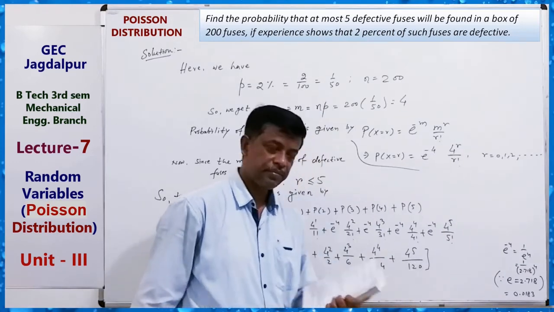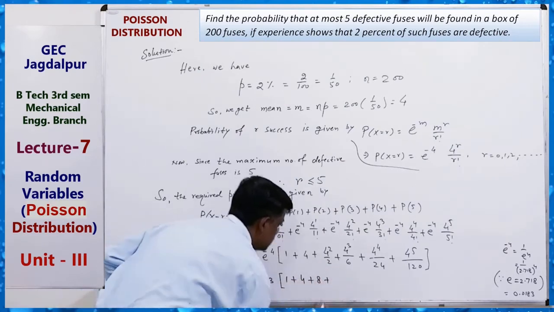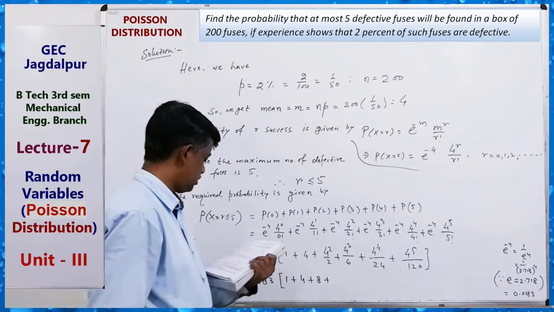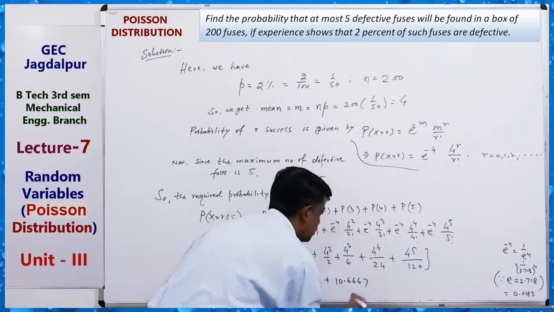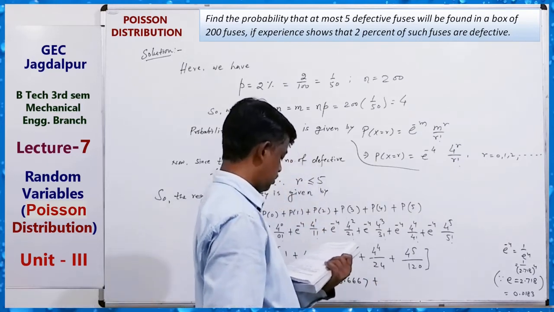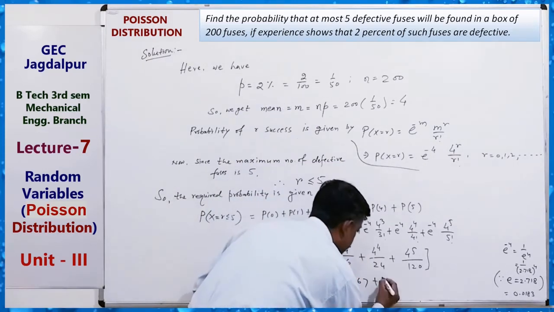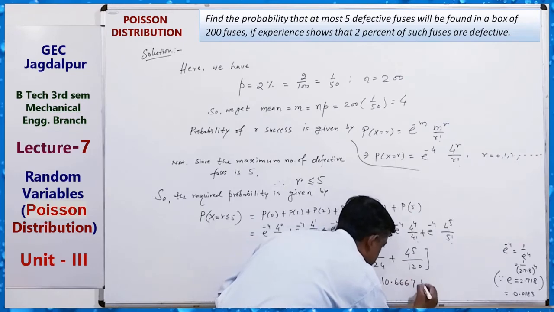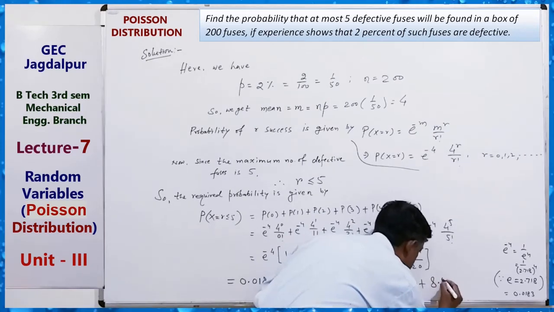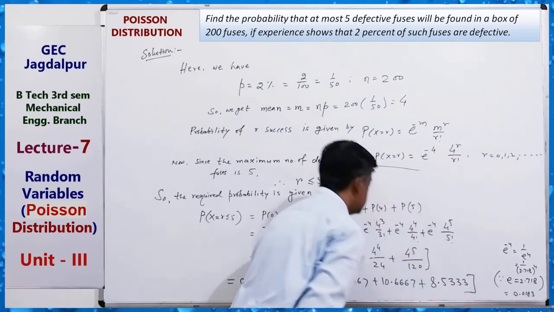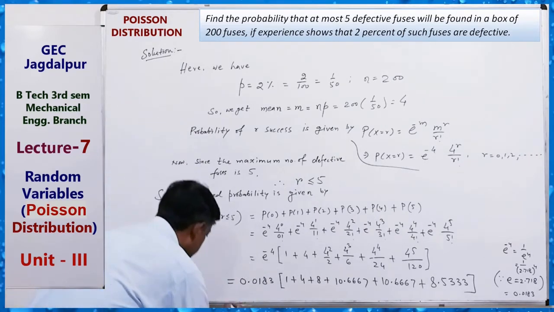0.0183. Okay, here 1 plus 4 plus 8 plus 10.667. Just use a calculator. So the second value is 10.6667, plus another value, you can write 8.533. So this is the value. Just add and multiply, you can get the value just like this.